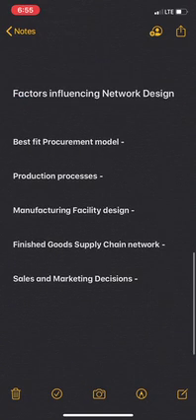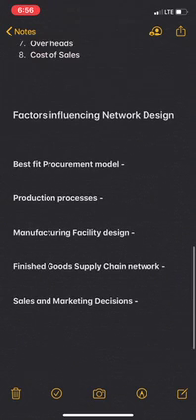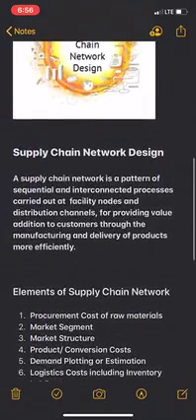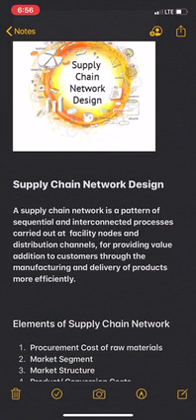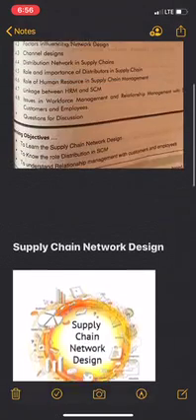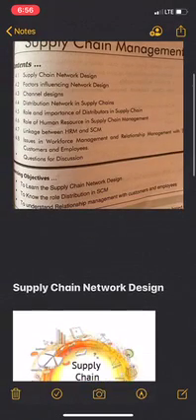So supply chain network designs not only provide an operating framework of the entire business to guide the management, they also examine the structure from a strategic viewpoint, taking into account external influences, interdependencies of all processes, and critically evaluate opportunities to maximize profitability. Supply chain design consultants use various design software and optimization techniques coupled with the inputs from industry consultants and experts. So this is the supply chain network design.